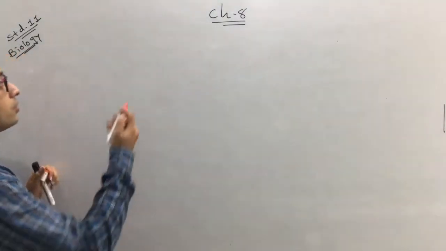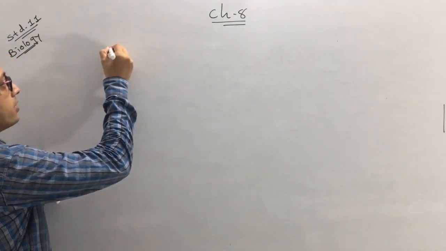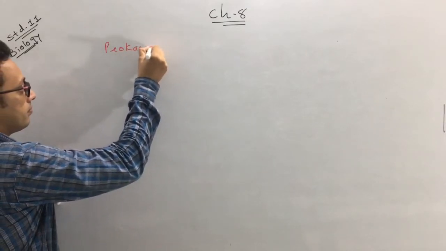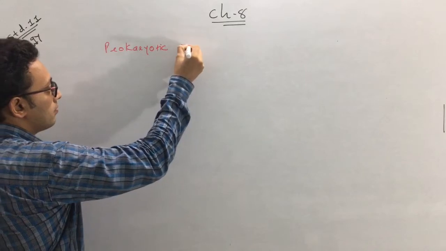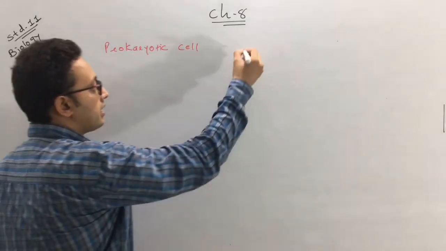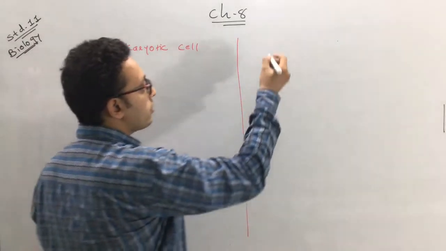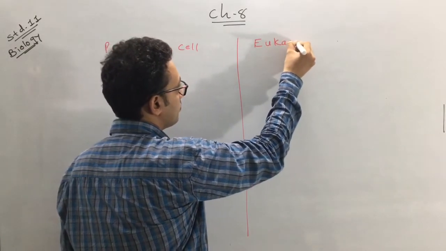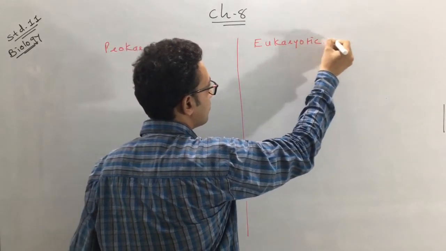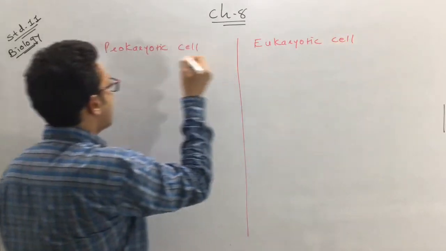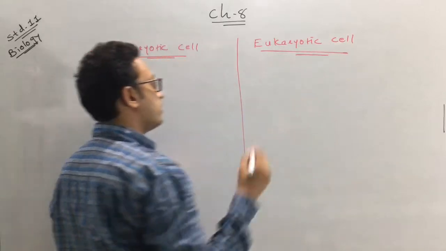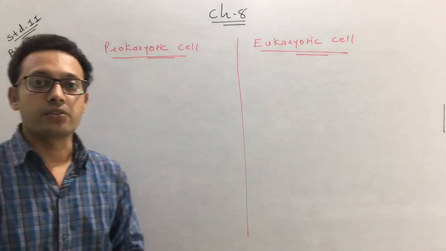Okay. So first, prokaryotic cell. And the second one is eukaryotic cell. We have to learn what is the difference between this prokaryotic cell and the eukaryotic cell.